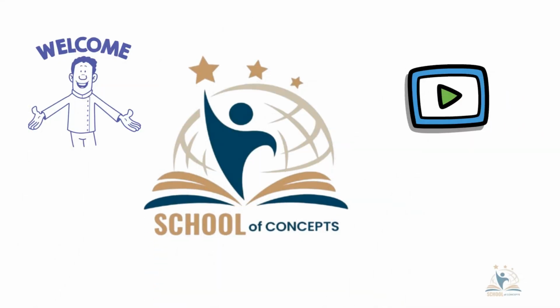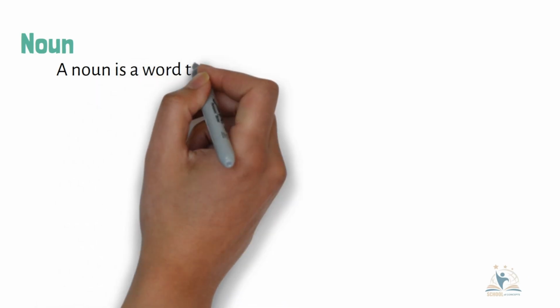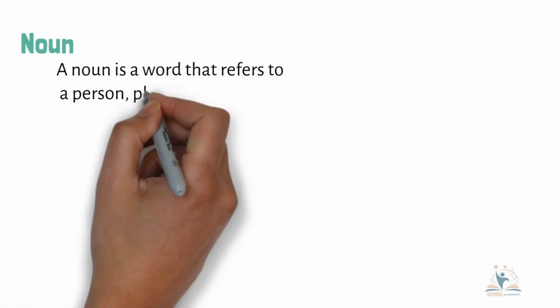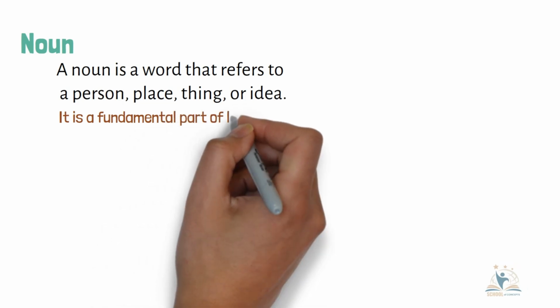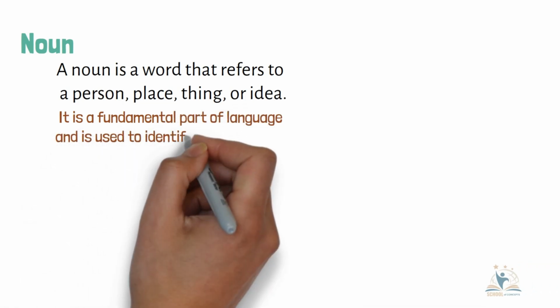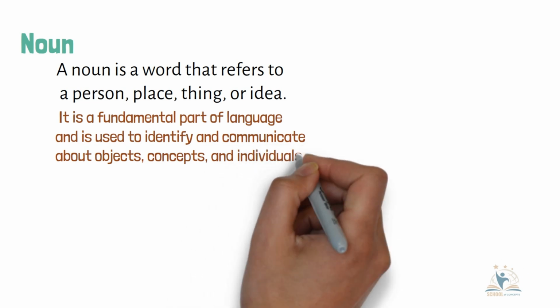In this video, we are going to discuss nouns and types of nouns. Noun. A noun is a word that refers to a person, place, thing, or idea. It is a fundamental part of language and is used to identify and communicate about objects, concepts, and individuals.